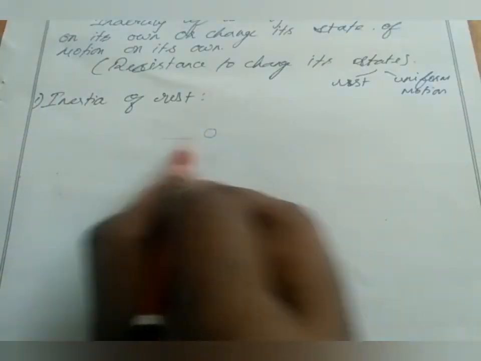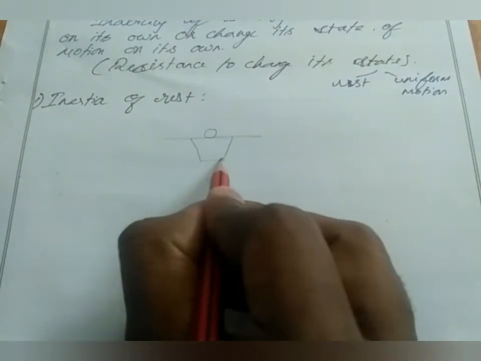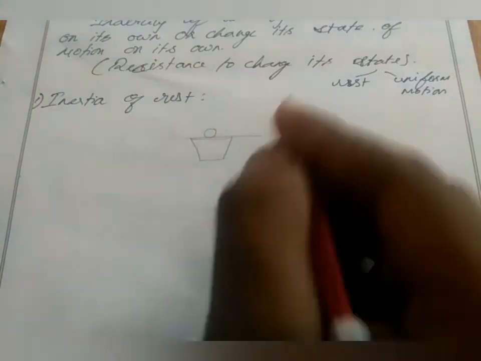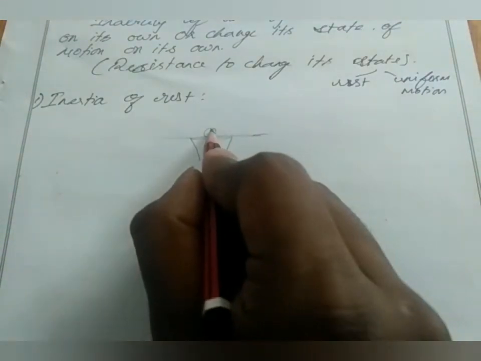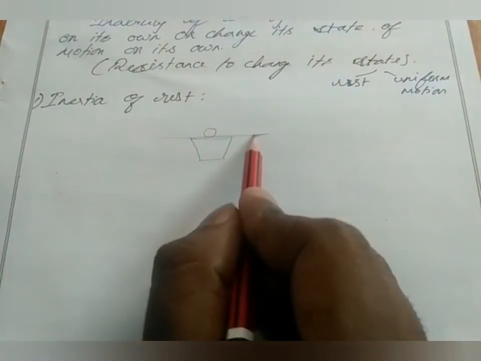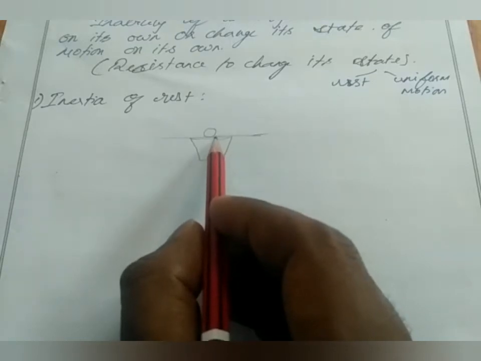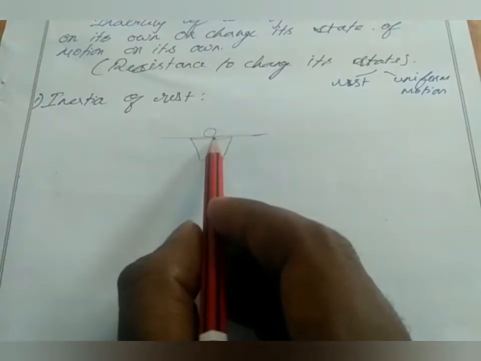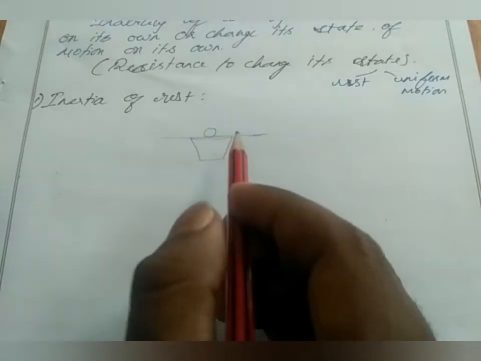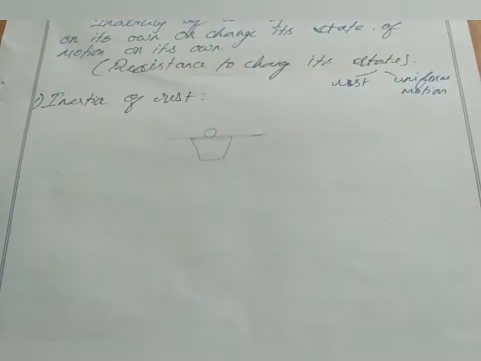Then we place a paper and we have a glass beneath it. So if we move the paper suddenly, the coin, which is already in rest position, cannot move along with the paper suddenly because it just wants to be in rest position always. It tries to keep its position and it resists any change of its state of rest.